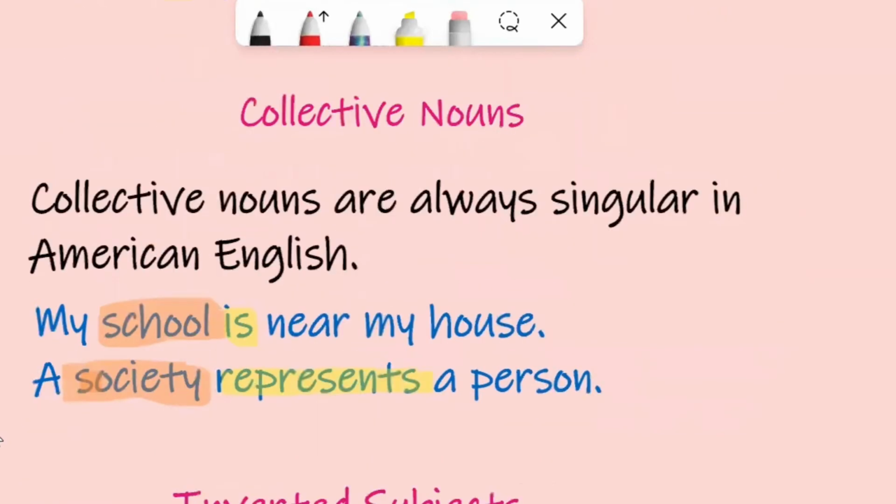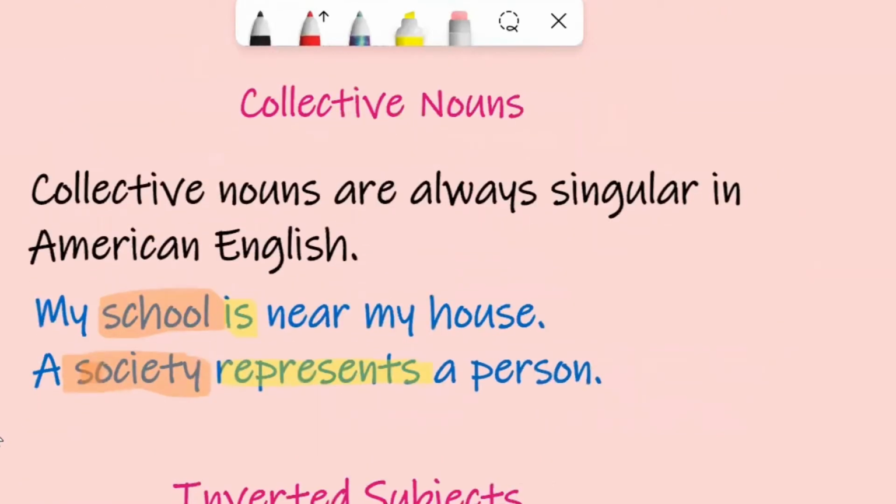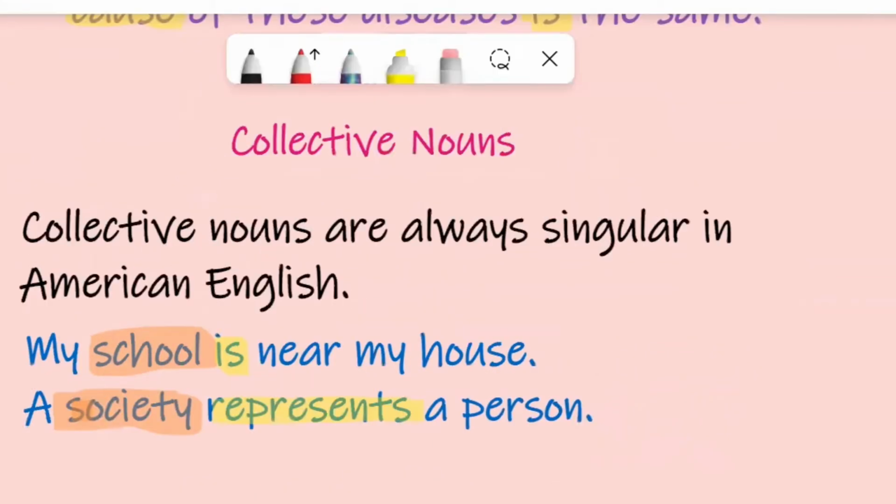About the collective noun, here we have two different points of view. What do we mean by collective nouns in English first? A collective noun is a noun that carries a number inside. So I can say, for example, class is one by number, but how many inside the class? Family is one by number, but how many inside a family? At least two or more. Army, hospital, mosque, different nouns, maybe singular in form, but inside they carry a number. About the collective nouns, in American English, collective nouns are always singular.